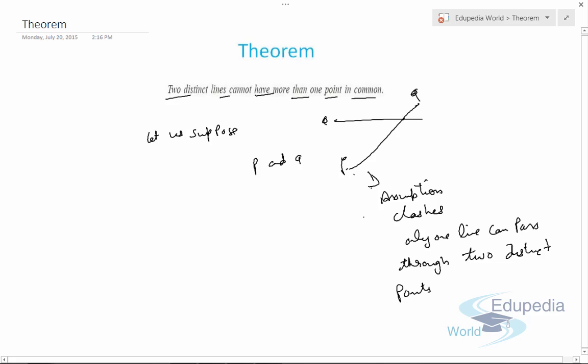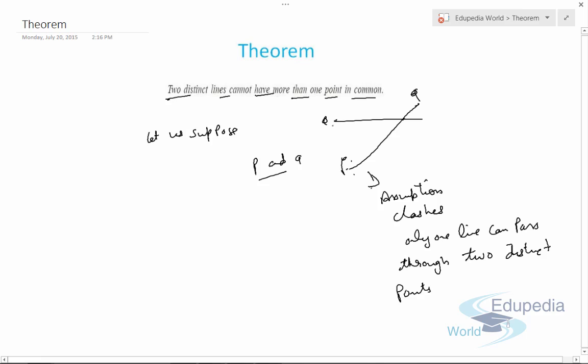So the assumption we started with, that the two lines pass through two distinct points P and Q, is proved to be wrong. So we can say that two distinct lines cannot have more than one point in common.